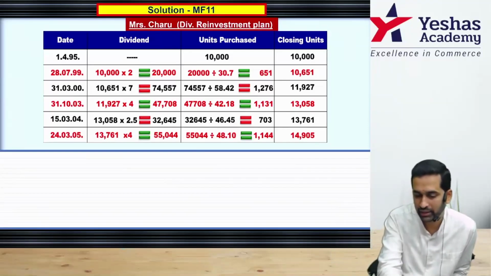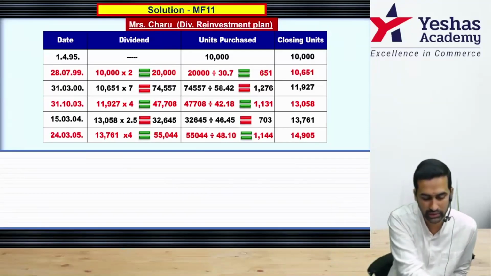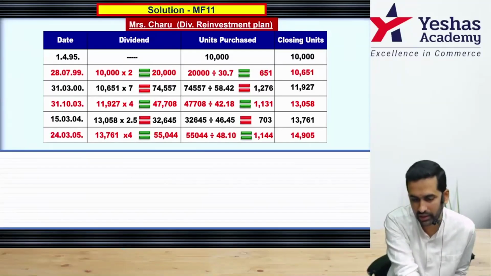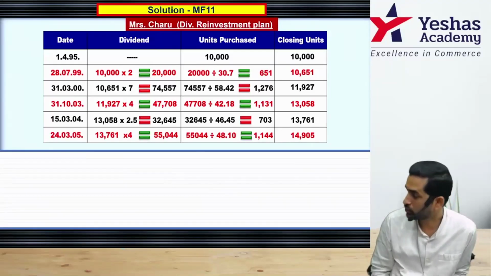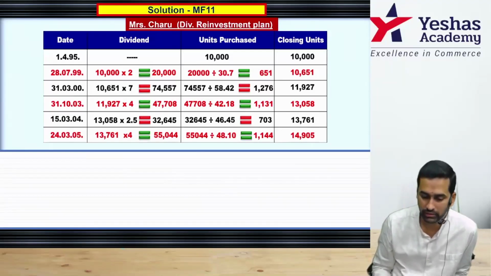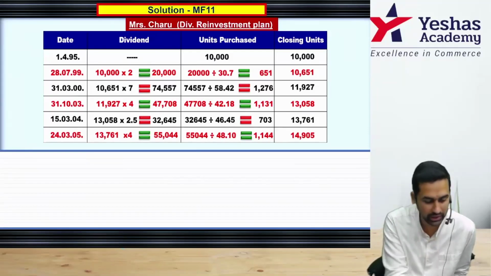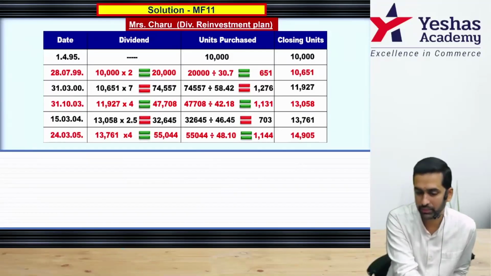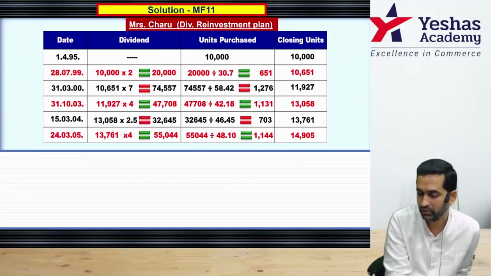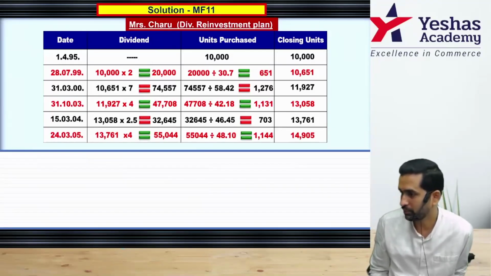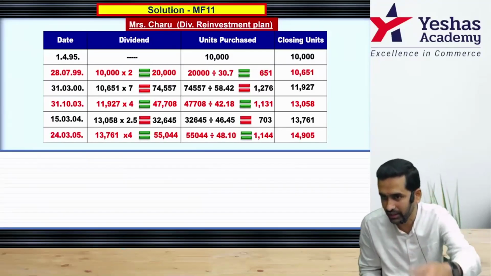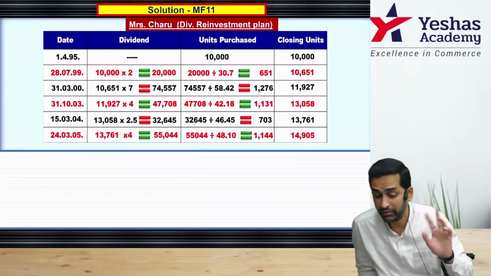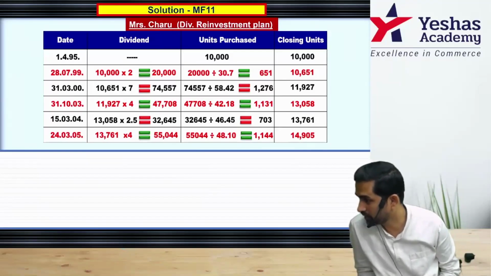Next time when they pay dividend, dividend is directly written as 274, because it is percentage on 10. So there is no need of confusion in working. And that becomes 10,651 into 7. That much was dividend attributable. That 74,557, instead of paying money, go to the question. That day ongoing NAV was 58.42. That means now the 74,557 will be divided by 58.42. That many new units. This will be done again and again, 5 times as per the question. So this investor will have total 14905 units on 31st.